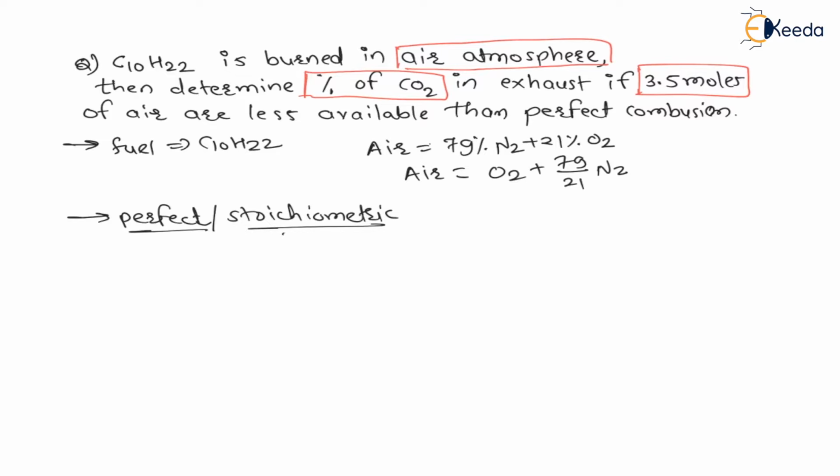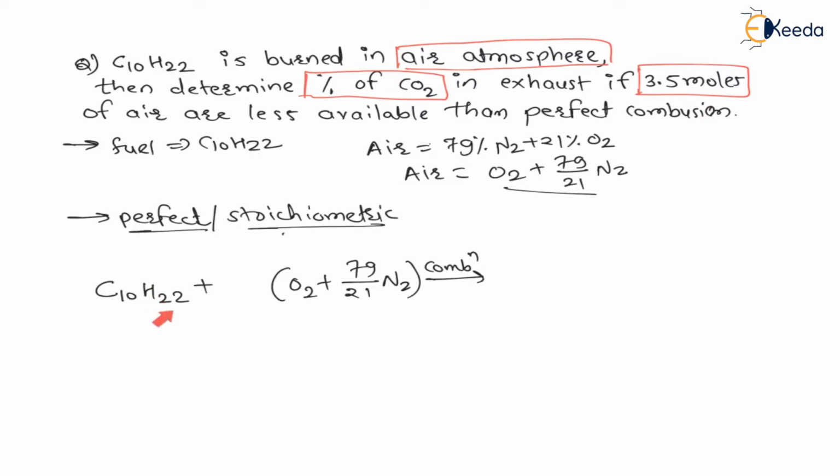Therefore, let us understand this reaction. Here the fuel is C10H22, plus the atmosphere is air. Therefore, it is O2 plus 79 by 21 N2. This is the atmosphere, and there will be a combustion, right? And during this combustion, there will be oxidation reaction. And my dear students, whenever hydrogen reacts with oxygen, the hydrogen reacts first and reacts rapidly. Hydrogen is an explosive element. Therefore, hydrogen first reacts with oxygen and becomes H2O, that is water, right?